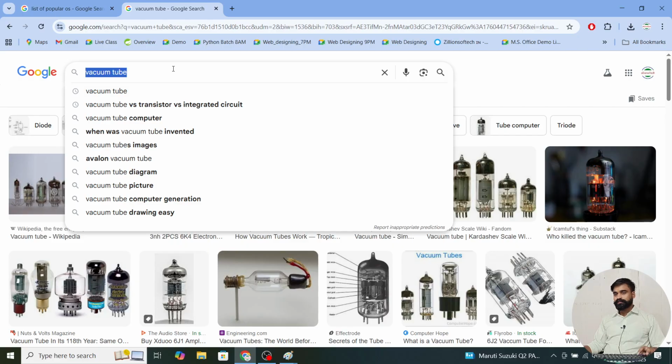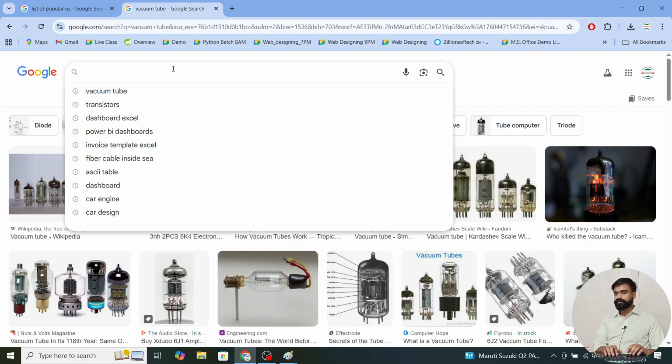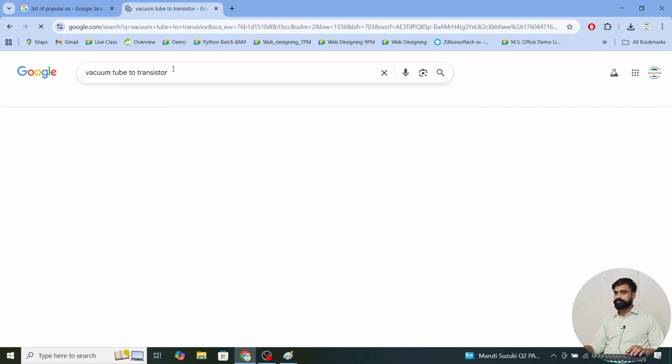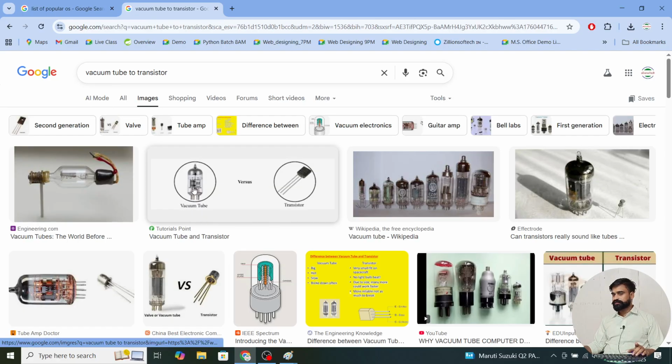After some time, vacuum tubes were converted to transistors. This is a vacuum tube, and this type of vacuum tube can be held in this, up to thousands. That was the major thing that changed everything at that time.